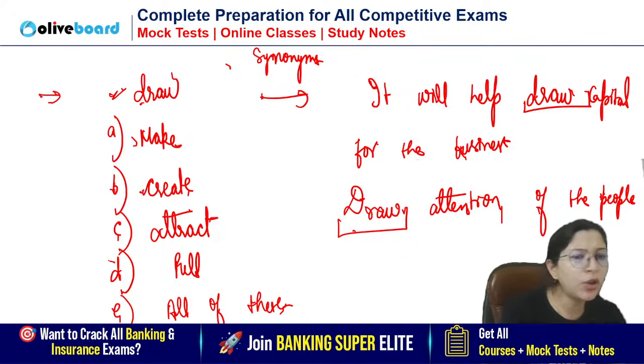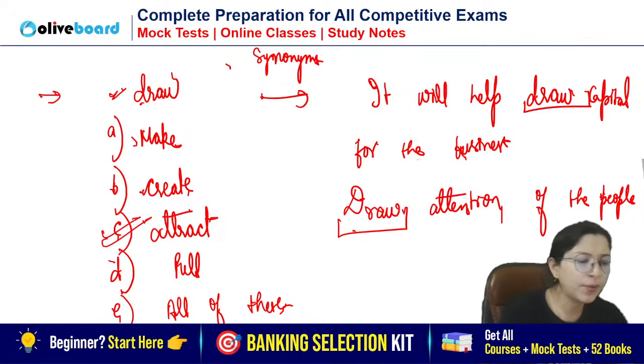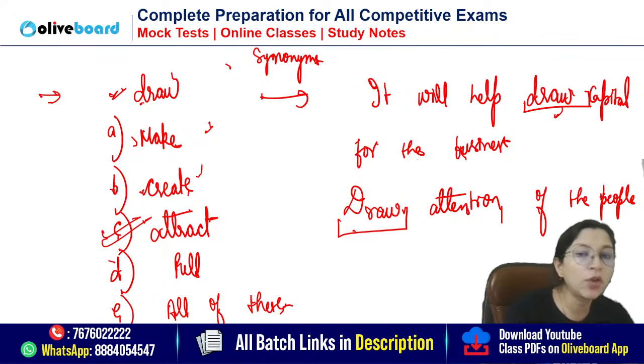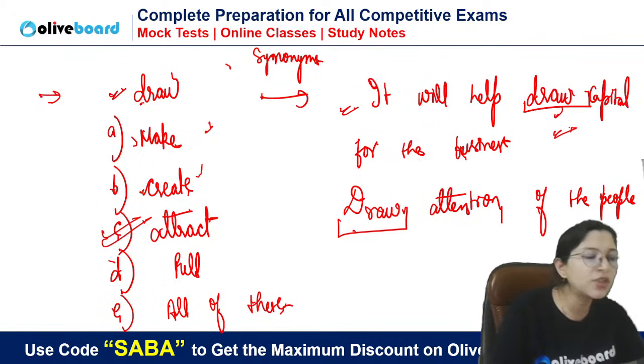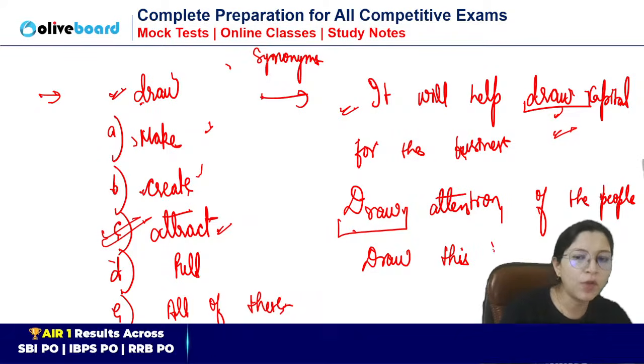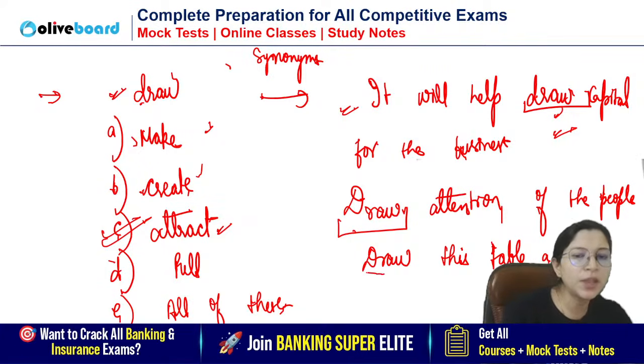For pull attention or attract attention, guys, do we pull somebody's attention or do we attract attention? Now, if we talk about draw capital, then both make capital and create capital can fit. Here you will have to read the further sentence. This is just one example I'm giving you. So for this, you will use attract attention. If I say draw this table a little bit forward, it means move this table, pull this table.